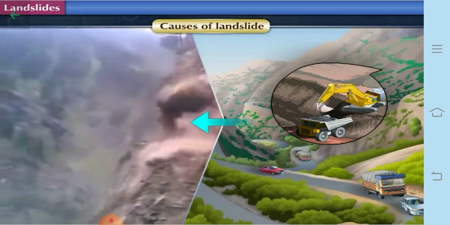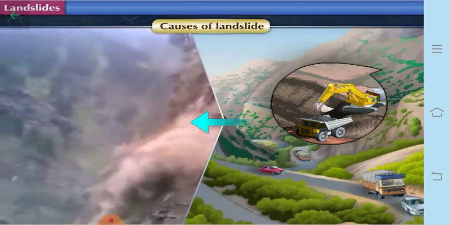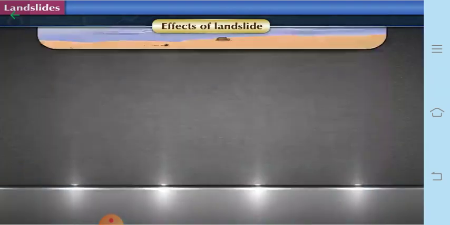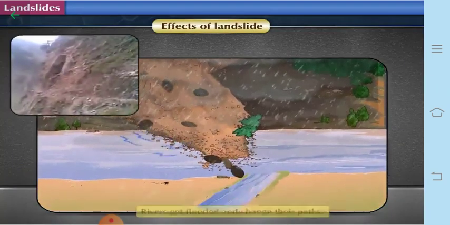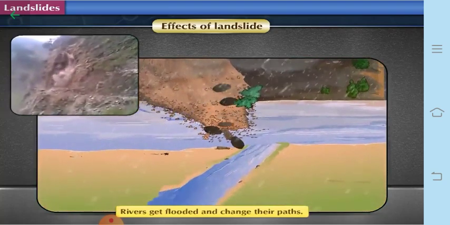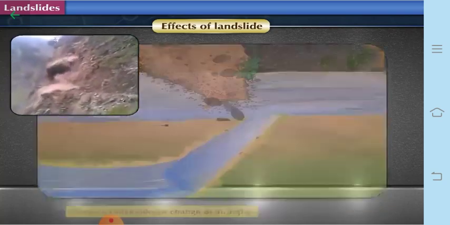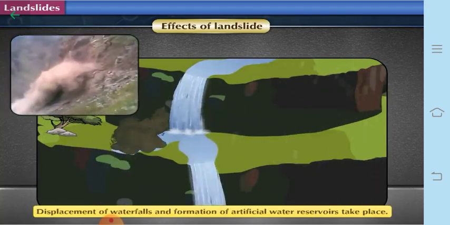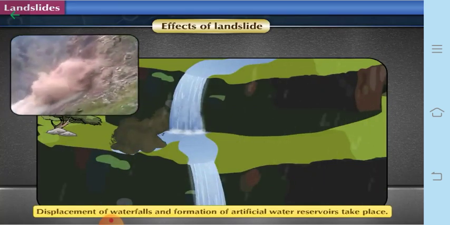Now let us learn about some of the effects of the landslide. What can happen after a landslide? Effects: rivers get flooded and change their path. Then displacement of waterfalls and formation of artificial water reservoirs all happen because of this.